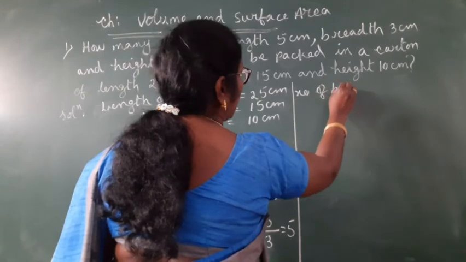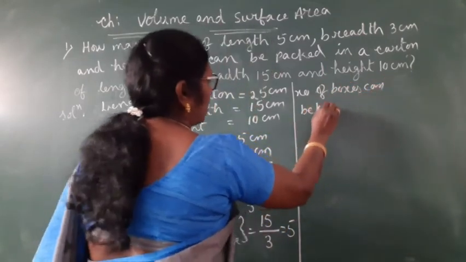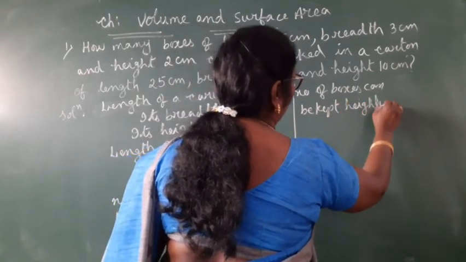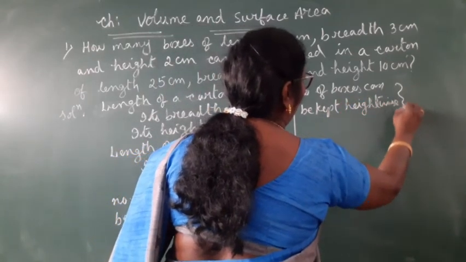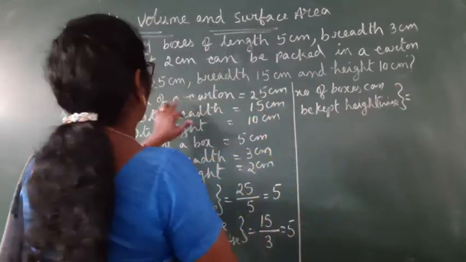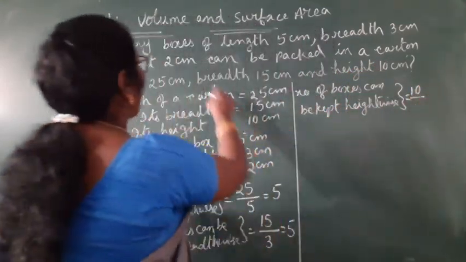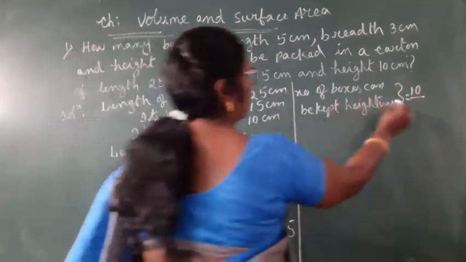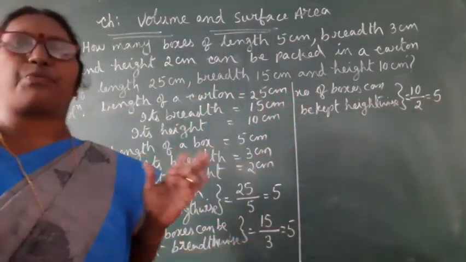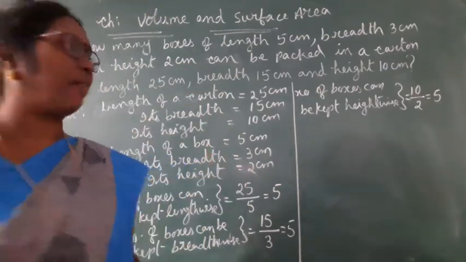Now let us find how many boxes can be kept height-wise. Number of boxes that can be kept height-wise is equal to height of the carton, 10 cm, divided by height of the box, 2 cm, that is 5. So lengthwise we can keep 5, breadthwise we can keep 5, height-wise we can keep 5.